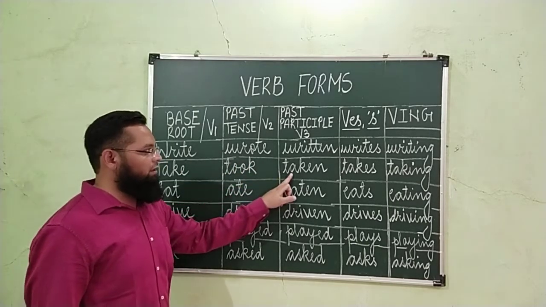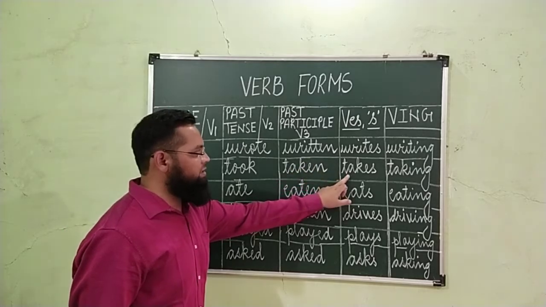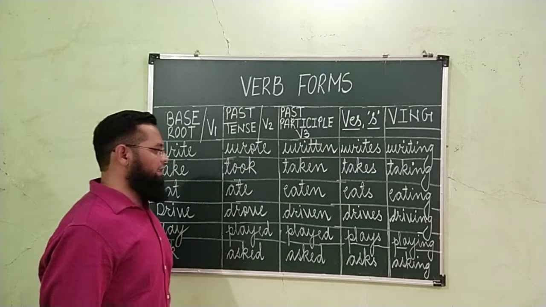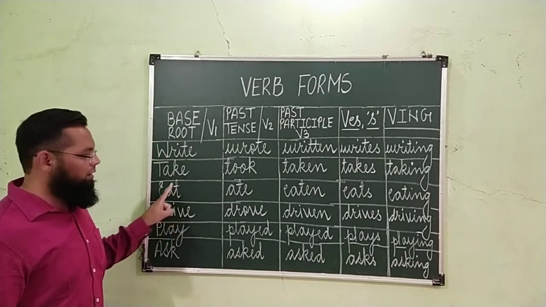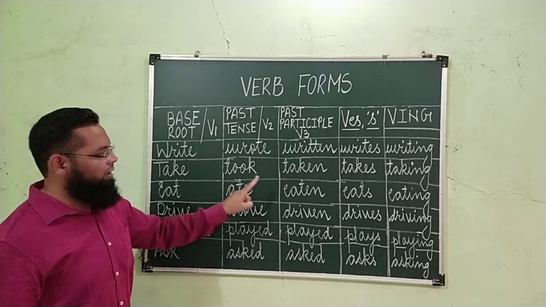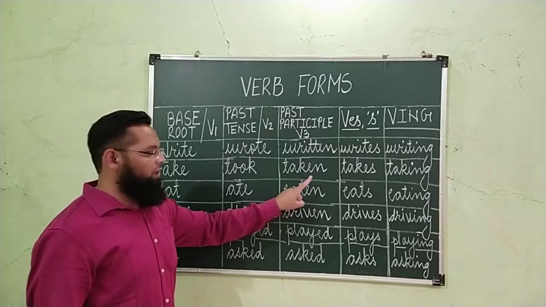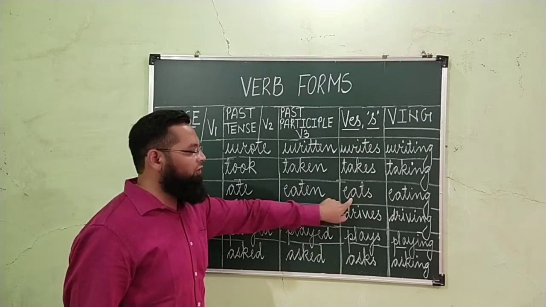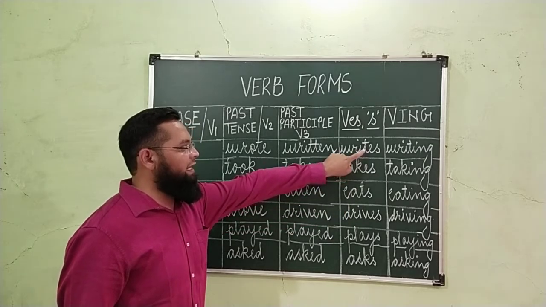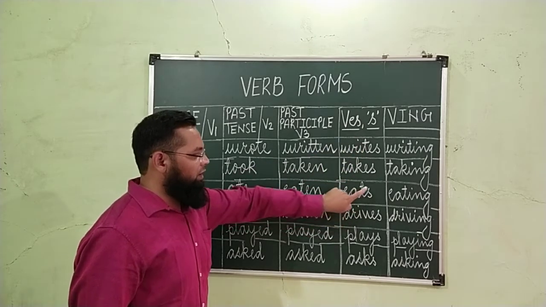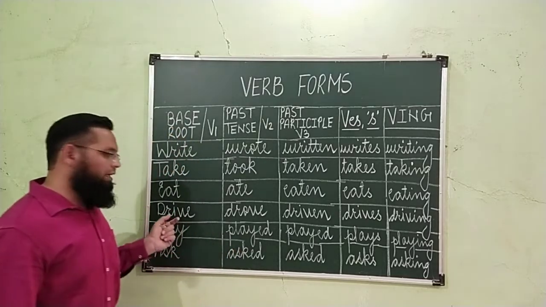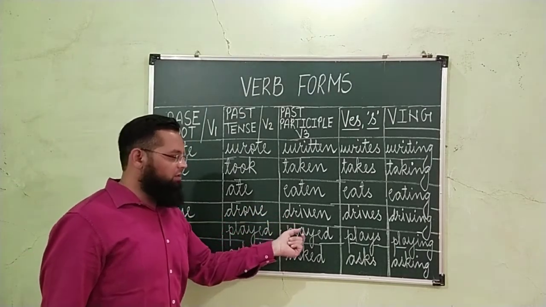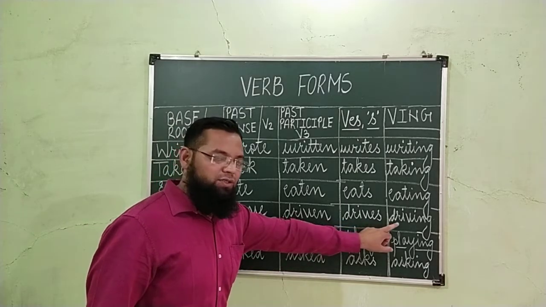Third form taken. Fourth form takes. It is called as s form or es form. And ing form, taking. Eat, ate, second form. Eaten, third form. Eats, fourth form. Here only s is added, so it is s form of the verb. In the first s is added, so it is also first form. Eating. Then drive, drove, driven, drives, driving.